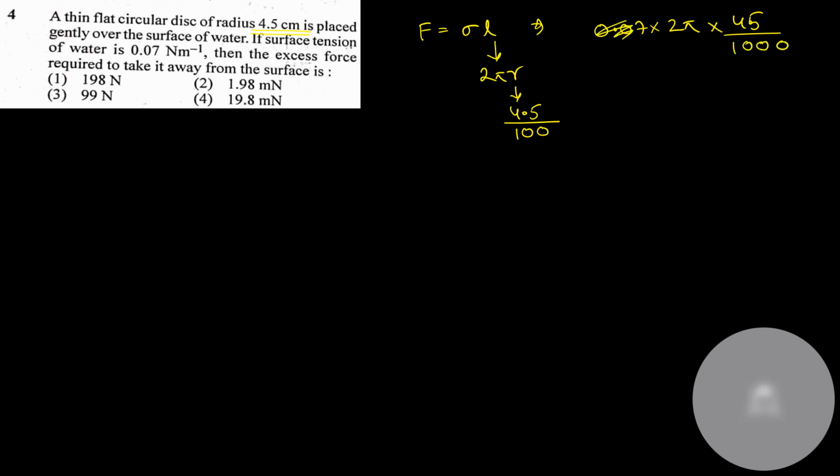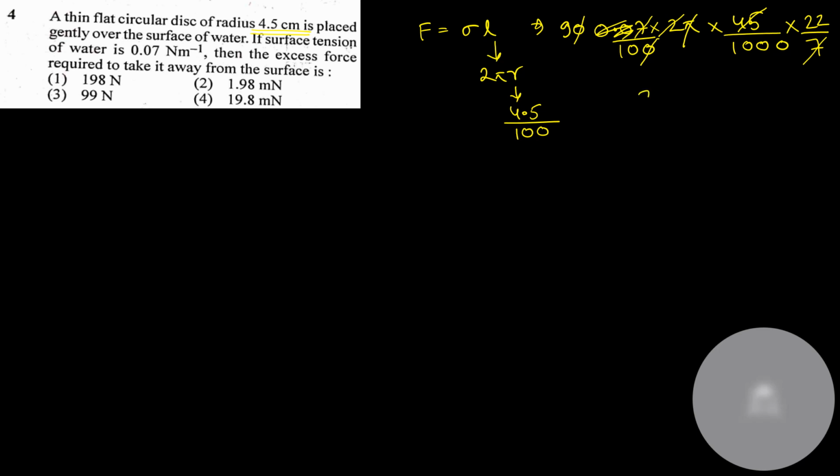Okay, this can be written as 7 divided by 100. Since there are a lot of variables that can be cancelled by 7, I'll write pi as 22 by 7. Now this 7 gets cancelled. So 45 into 2 is nothing but 90, and this one of the things will get cancelled.